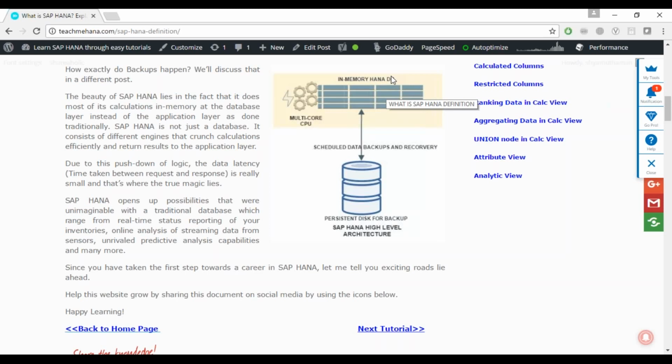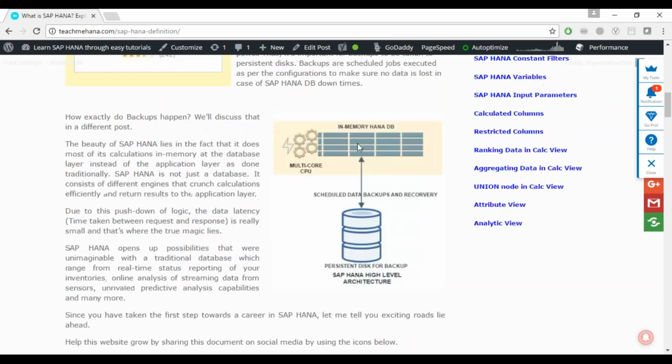So when my HANA comes back up, first thing is it recovers all the saved data from the save point in the database. Then it checks what all logs are left from after the save point. Now it runs those statements again. So those statements generate the same output again, and when the next 5 minutes are reached, that output gets saved and persisted in the final persistent disk.